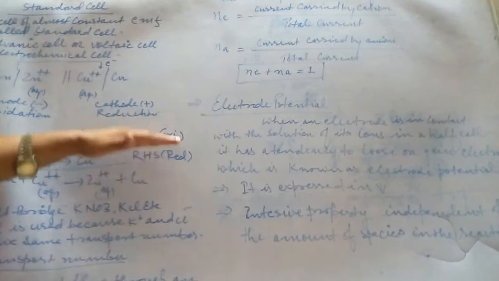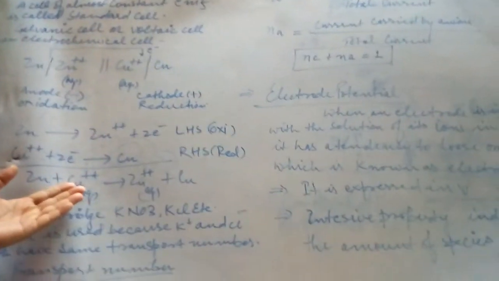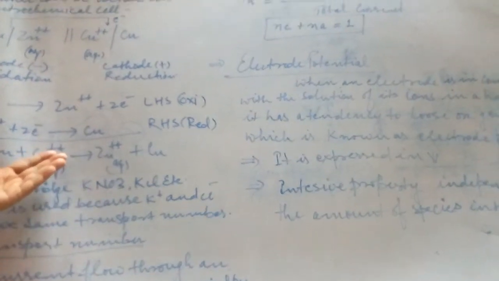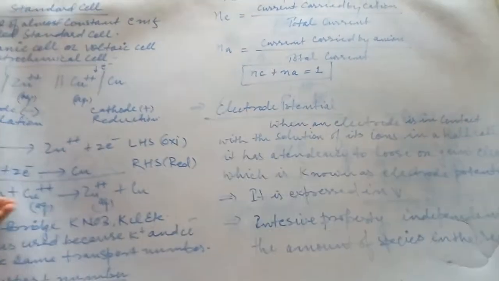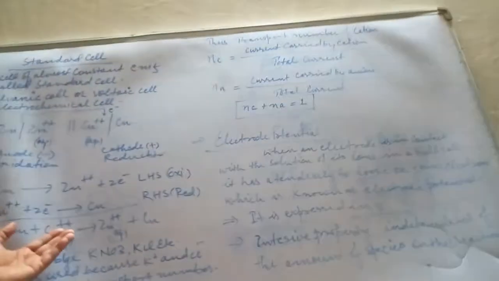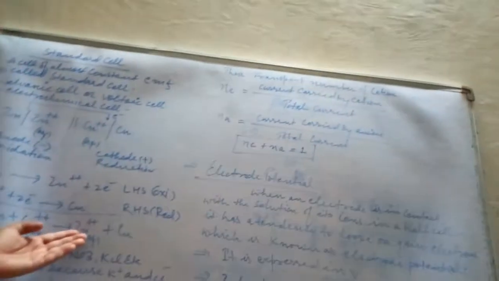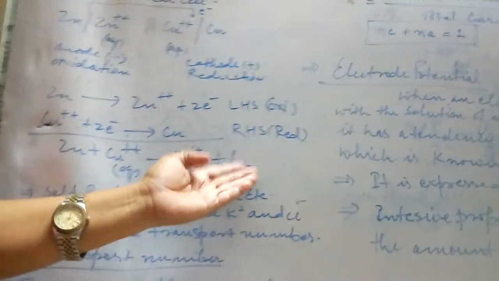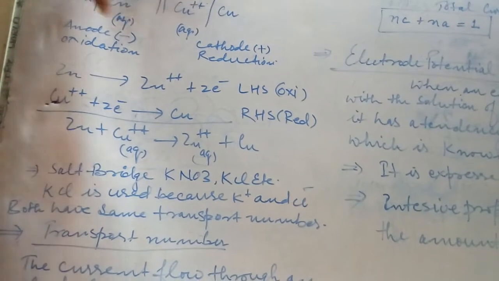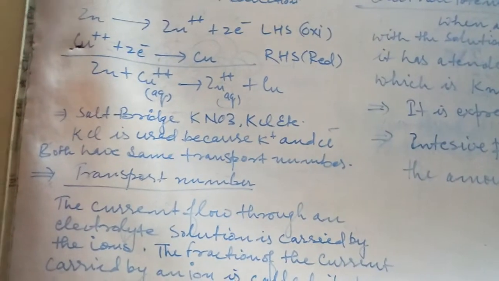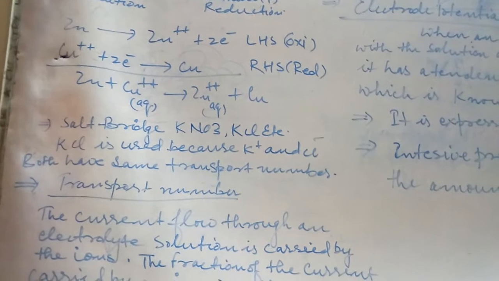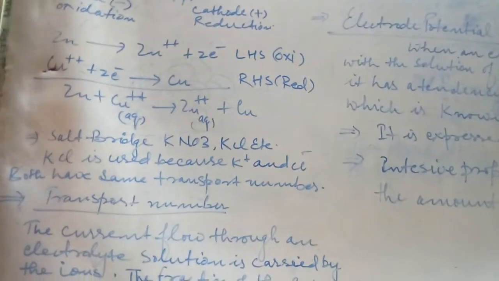So this is oxidation, this is reduction, and the net reaction is zinc metal plus Cu 2+ ions equals Zn 2+ ions in aqueous solution plus Cu. Overall these are the reactions, and this is the representation of a standard cell, the voltaic cell, considered to be a galvanic cell, which is an electrochemical cell.